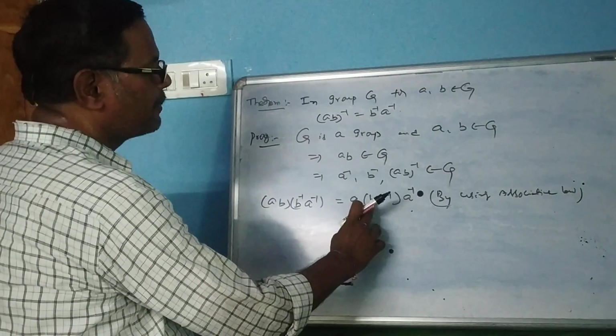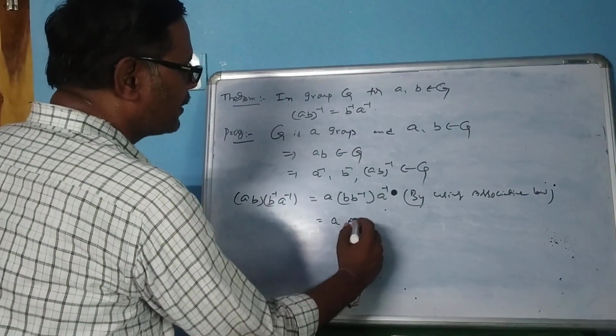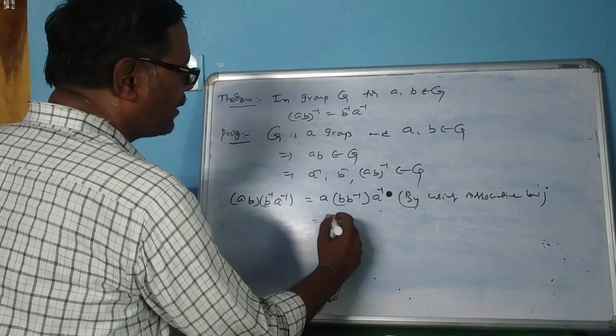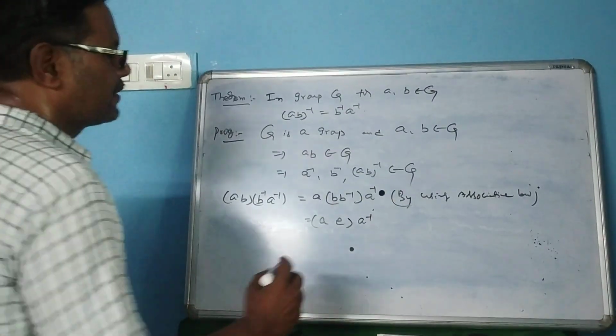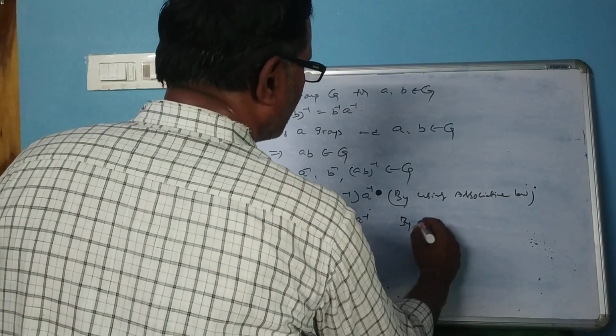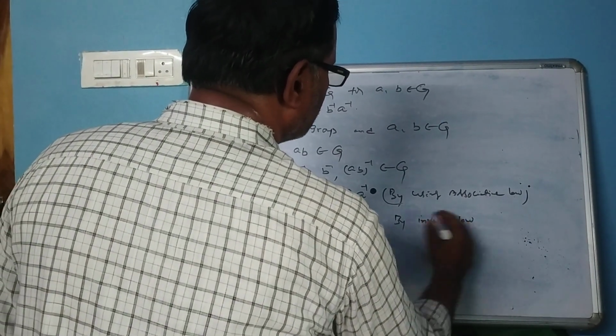But b into b inverse is equal to e, by the inverse law.